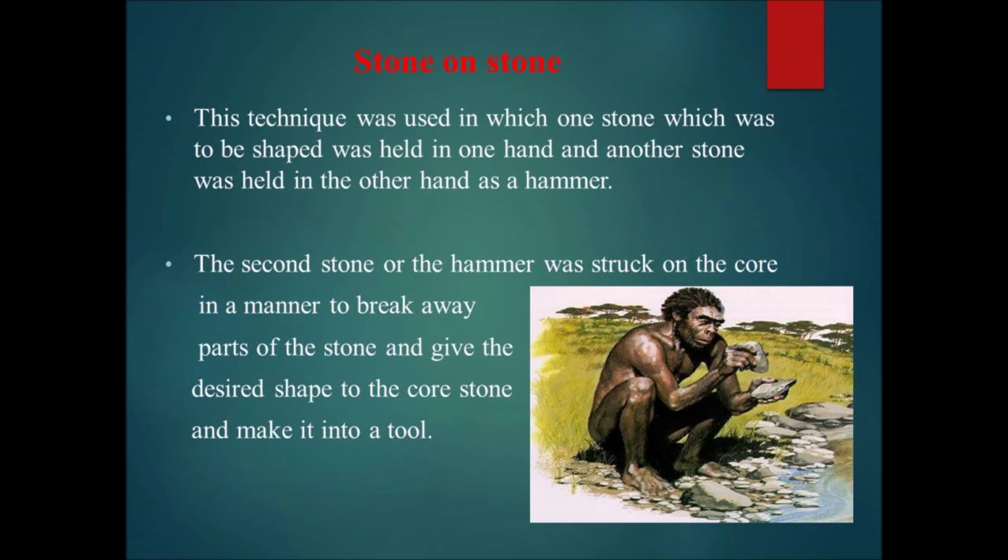So here we are learning about stone on stone technique. In this technique, the pebble from which the tool was to be made was held in one hand. Another stone which was used as a hammer was held in the other hand. The second stone was used to strike off flakes from the first till the required shape was attained.